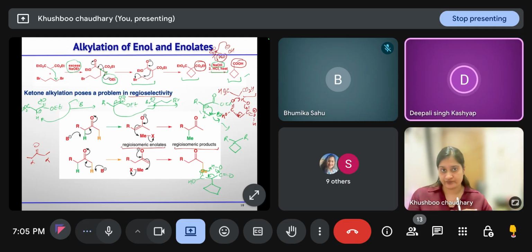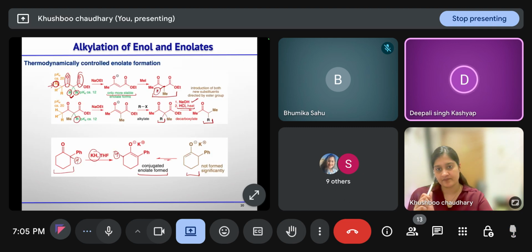Yes, ma'am. This one only was the problem, that how one carboxyl group is missing. And now it is clear. Clear, ma'am. Clear, ma'am.